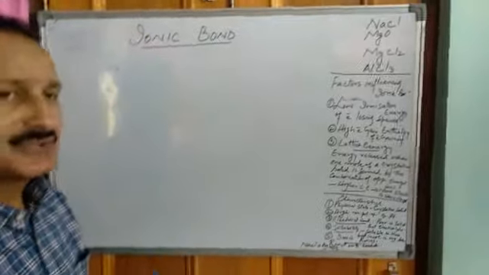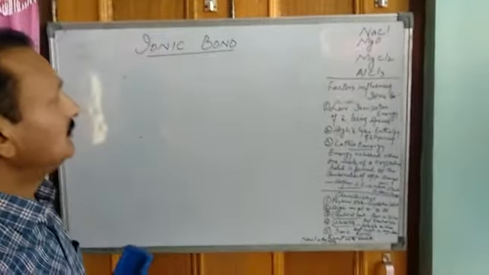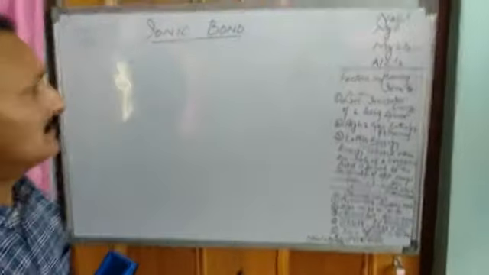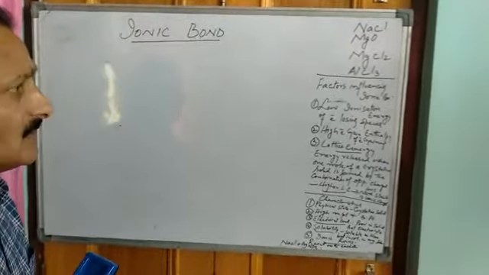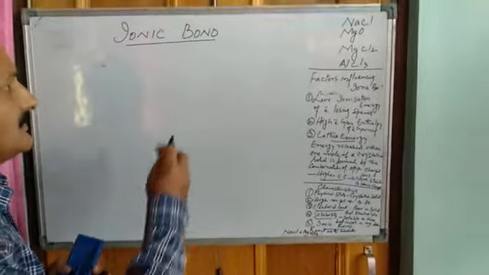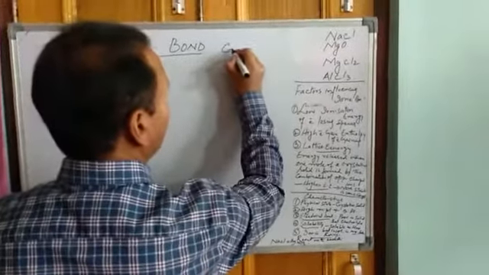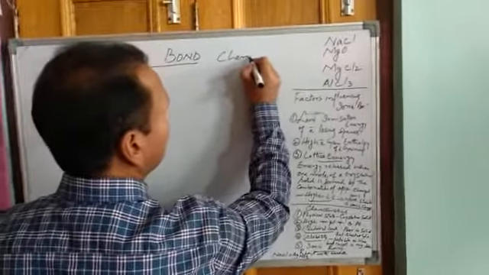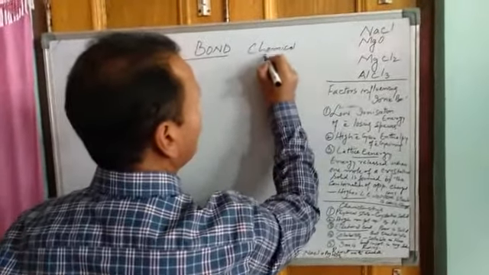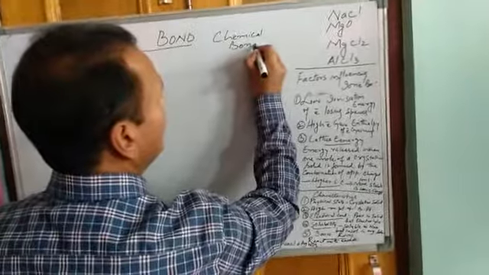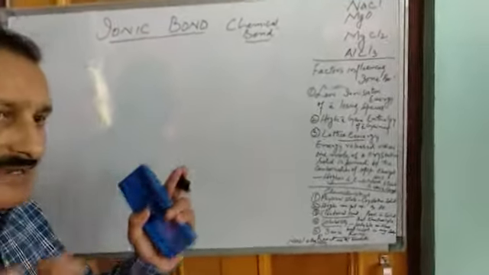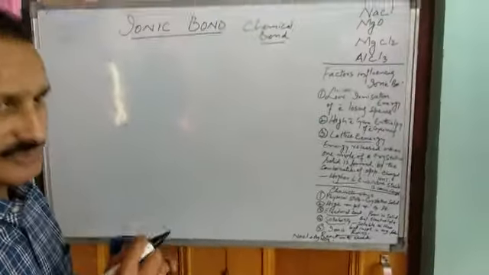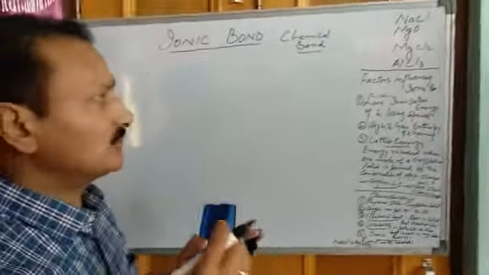Well, today's topic is ionic bond. Before going to ionic bond, let us go back to our last topic where we had a general idea of chemical bond. Chemical bond, as you know, is a force that binds atoms to form compounds or molecules.